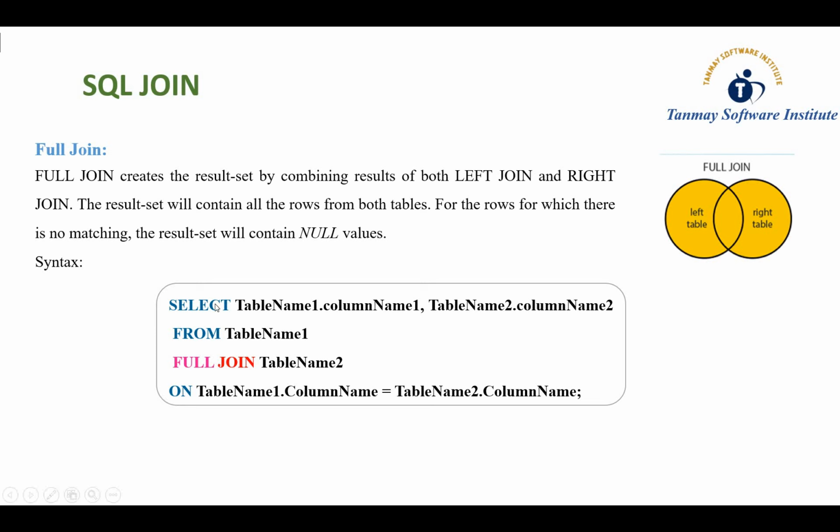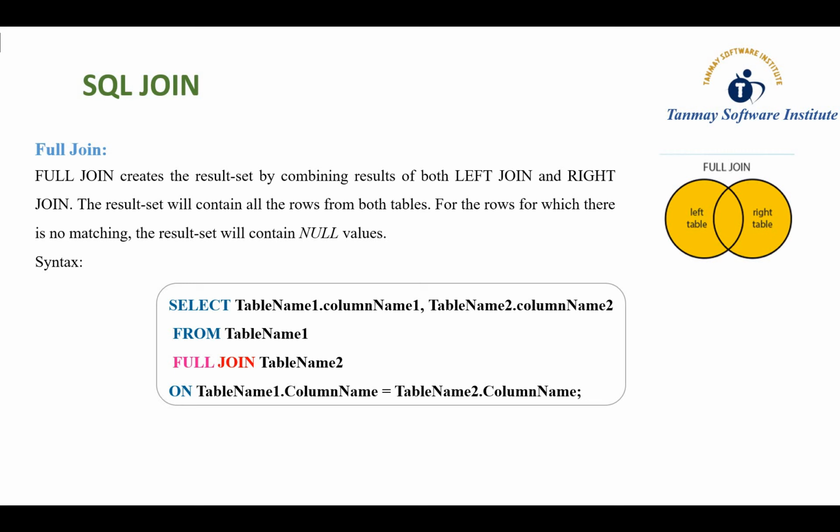And this is the syntax. Select table1.column1, table2.column2 from table1 full join table2 on the basis of some common column. The common column is very important in both tables, because whenever we apply a join on tables, we must have at least one column common in both tables. Otherwise we cannot apply the join on those tables. So when you want to use a join, ensure that both tables have a common column or not.